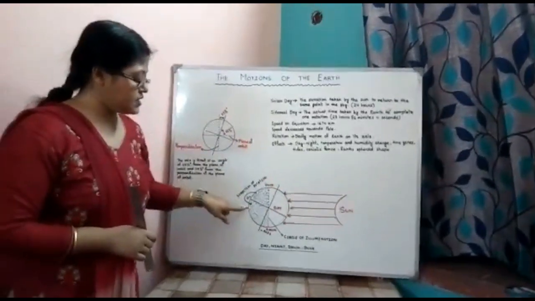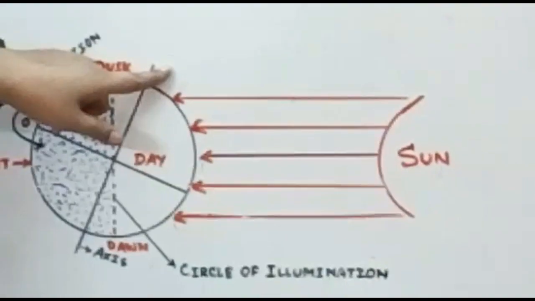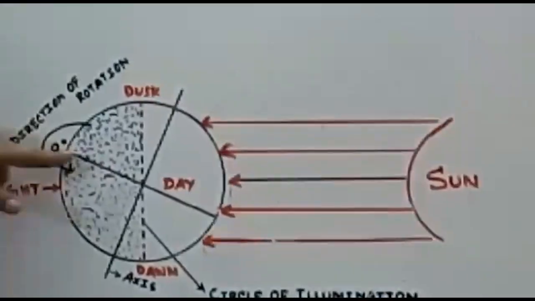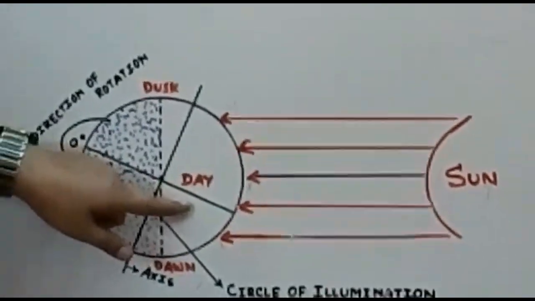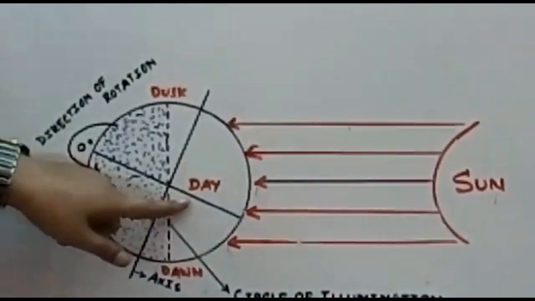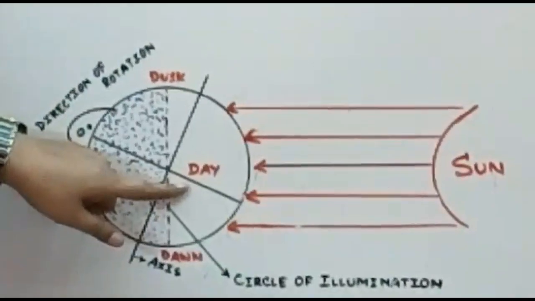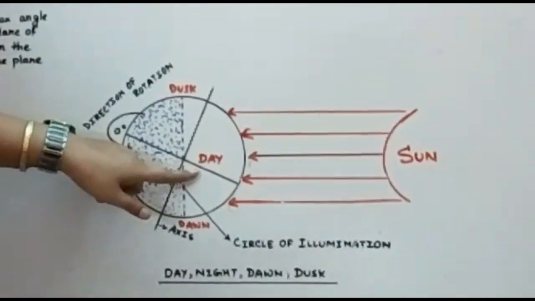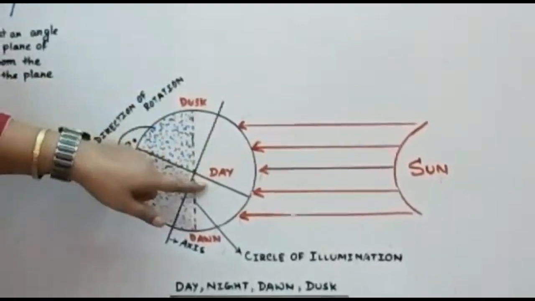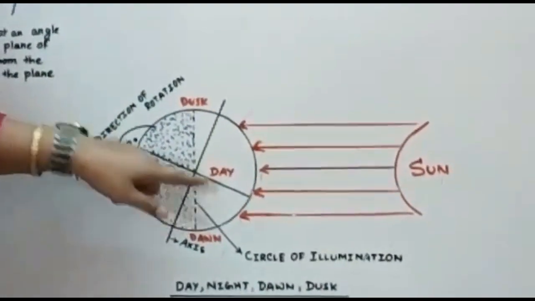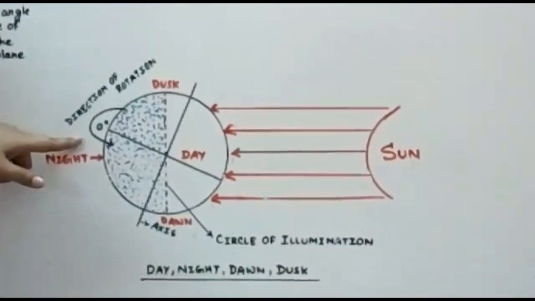Now the speed of the rotation decreases from the equator towards the pole. Why so? Because of the length of the latitude. We all know that the equator is the largest latitude, and here the circumference of the earth is 40,000 kilometers. If we divide 40,000 kilometers by 360 degrees, we get near about 111 kilometers. So as the length of the latitude decreases towards the pole, the speed also decreases. And the speed at the equator is 1674 kilometers per hour.